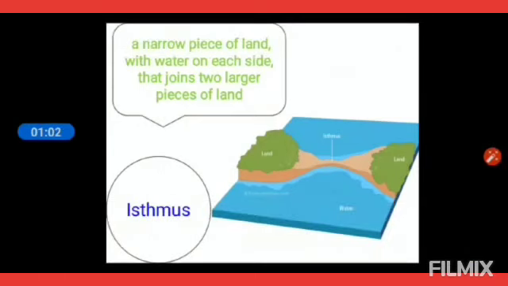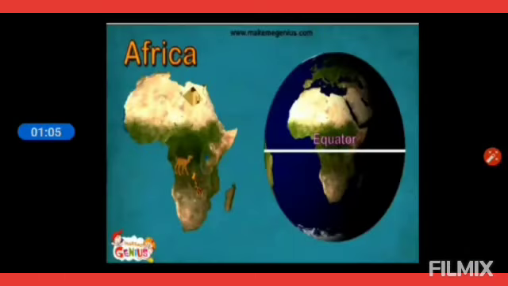Here I'll share with you some important facts about the continent Africa. Children, as you can see in the picture, it has the equator passing right across it, which makes the temperature of this region very high. Generally, they find a hot climate in this area. It is also believed that this continent is known as the Dark Continent because very little was known about its history and the people who lived in it. Hence, the land remained a mystery.